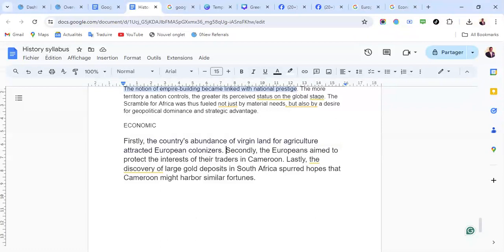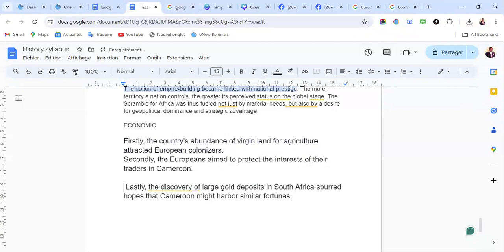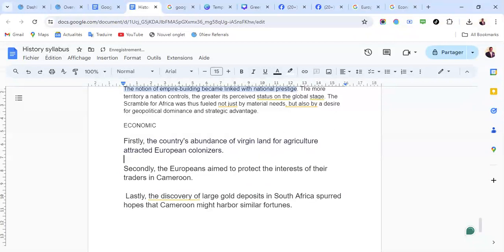So we have seen three here. These are the three economic reasons why the Europeans scrambled for Africa. We have seen the political reasons, and these are the economic reasons. Firstly, land for agriculture. Secondly, they wanted to protect the interests of their traders at all costs. Lastly, since they discovered gold in South Africa, they thought they might also have more gold in Cameroon. That is why they scrambled for Cameroon.